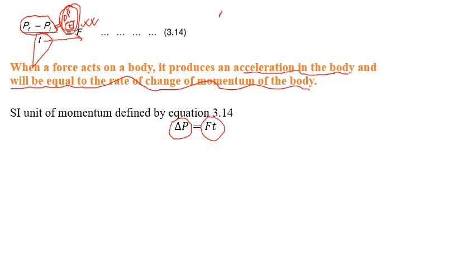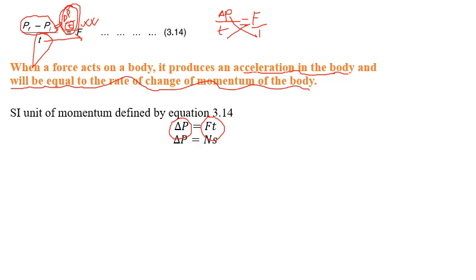I can also write delta p divided by time is equal to F. By cross multiplication, this t is multiplied with F, and the change in p is multiplied with 1. So change in momentum is equal to force multiplied by time.